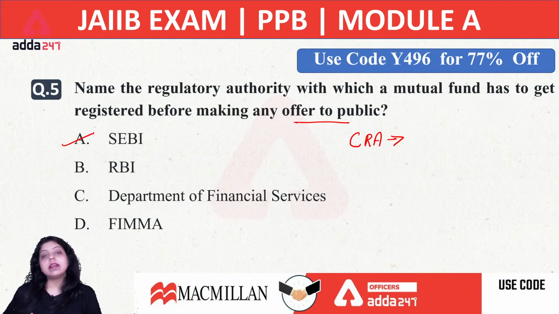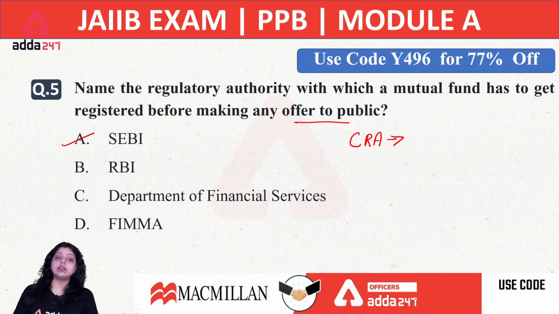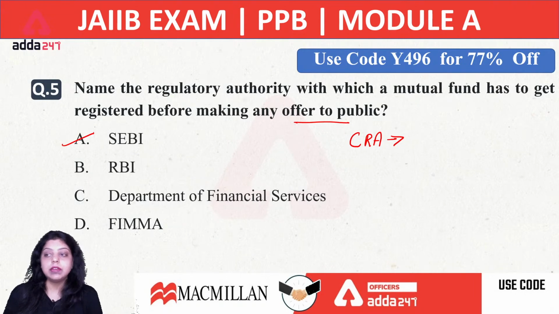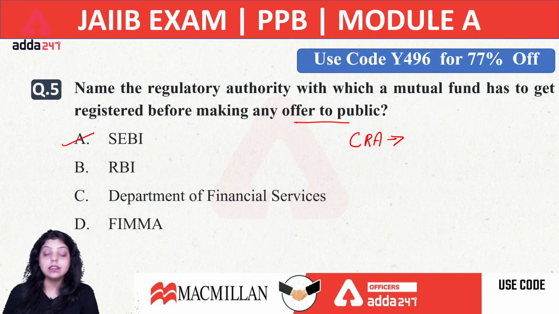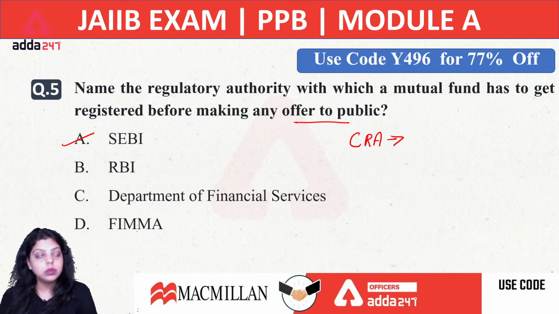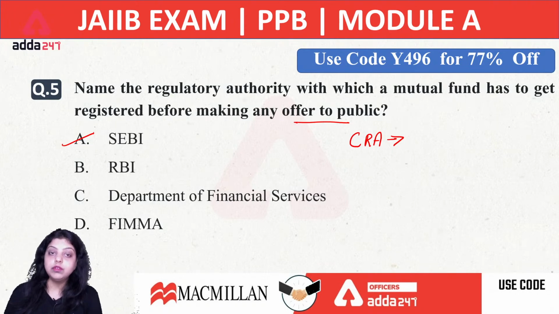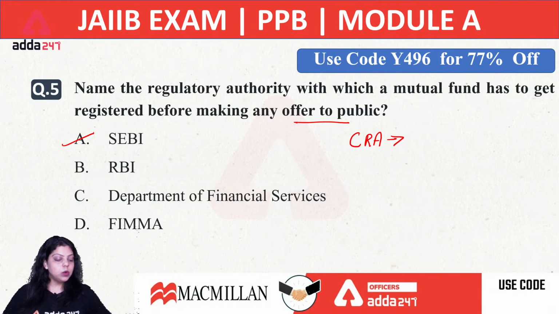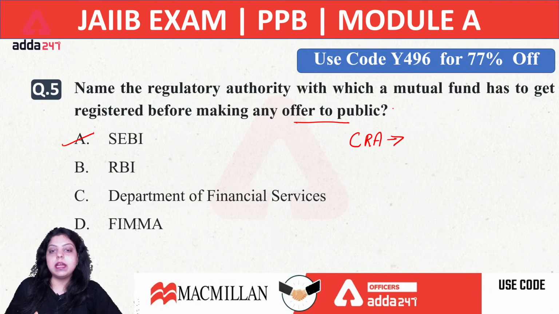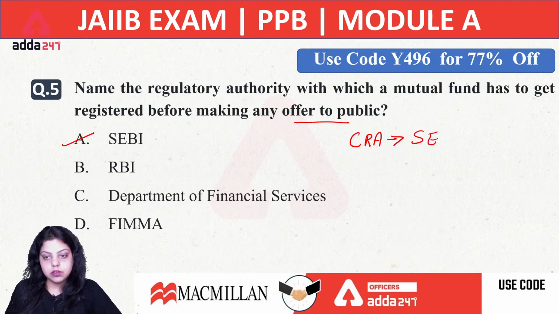CRA stands for credit rating agency. Examples of credit rating agencies in India are CRISIL, CIBIL, SMERA, ICRA, CARE and ONICRA. These are certain credit rating agencies of India. If we are talking about international credit rating agencies, that is S&P, Standard & Poor's, Moody's, and Fitch. These are international credit rating agencies. Okay. Now, who regulates the credit rating agencies? SEBI regulates the credit rating agencies in our country.